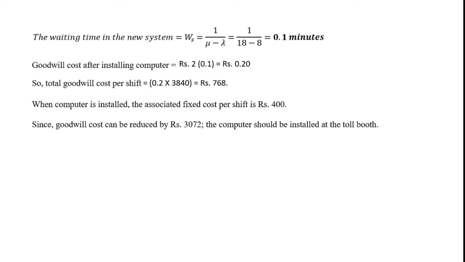So this is our final answer, because the total goodwill cost for the computerized system is 768, plus we can say 400 rupees, which is the installation cost. Then also we have a lesser amount of rupees compared to that of the manual system. So the goodwill cost is less in the computerized system, so the owner should move to the computerized system instead of the manual system.